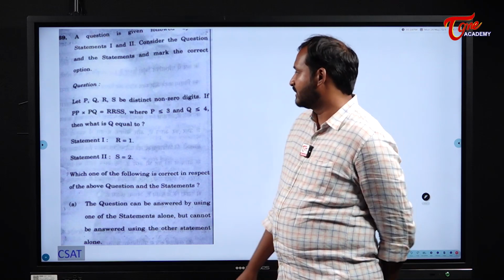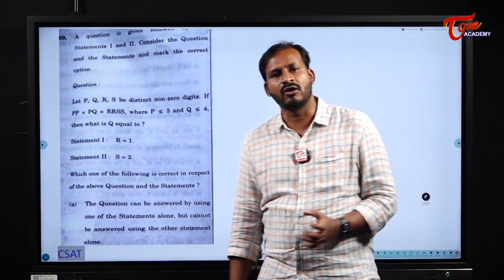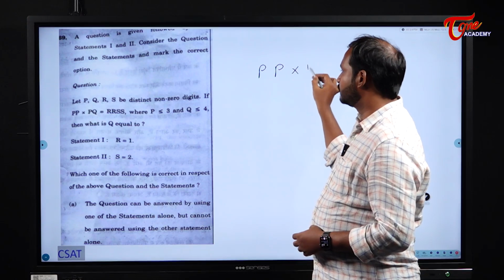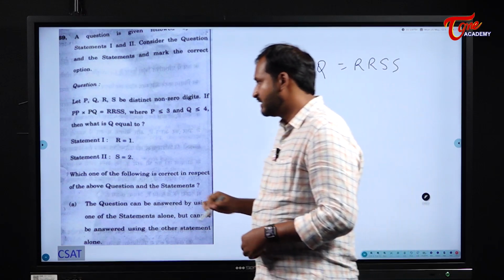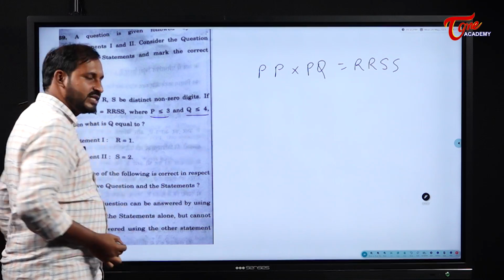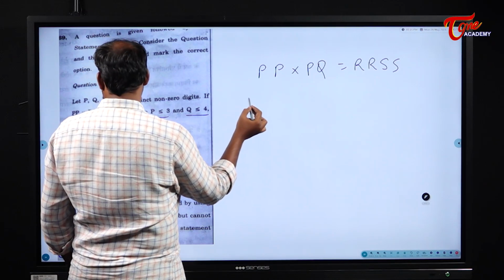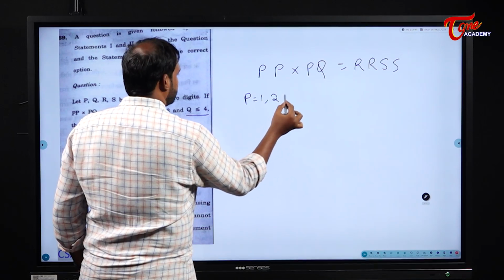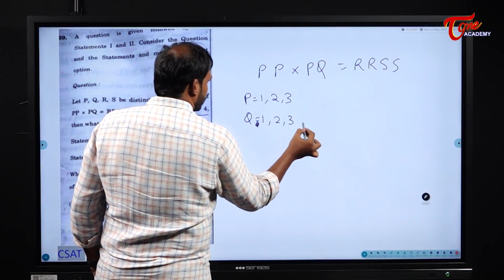A question is given. Okay, see here students, this one is also a question which will take a lot of time. Actually speaking, PP into PQ should be equal to RRSS. See here students, here they given us some conditions. P is less than or equal to Q, Q is less than or equal to 4. Actually speaking, the values of P which we can take here is 1, 2, 3. When it comes to Q, 1, 2, 3 and 4.